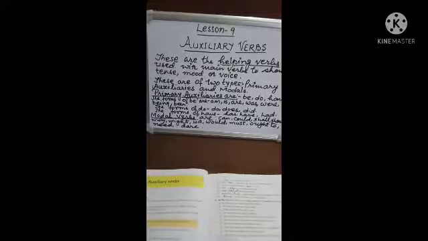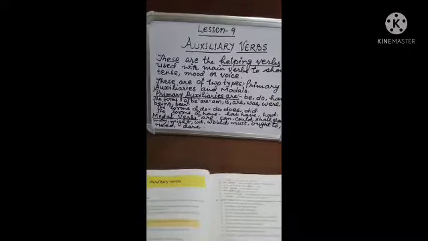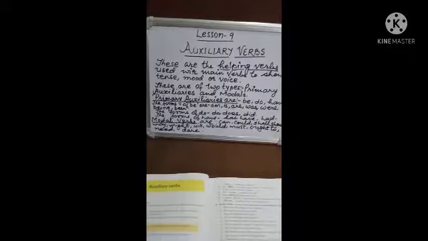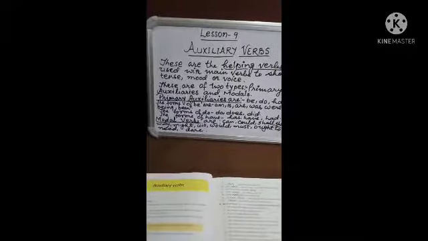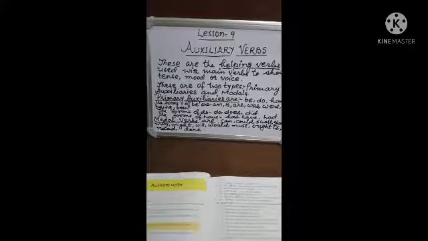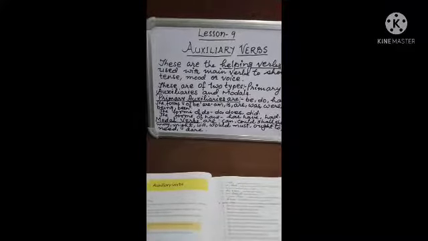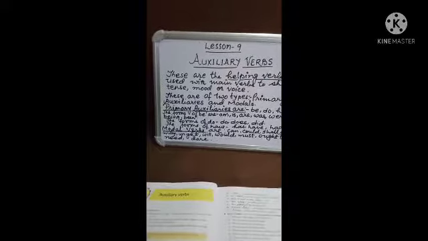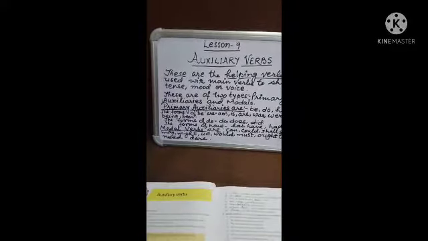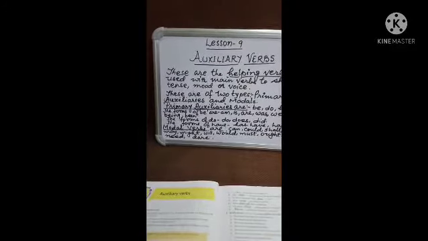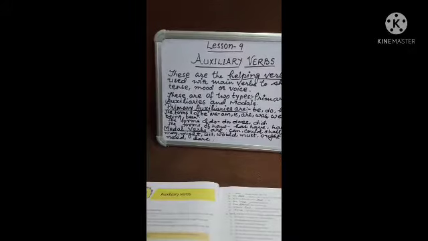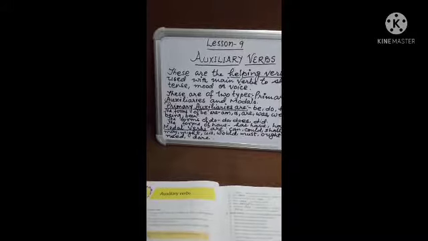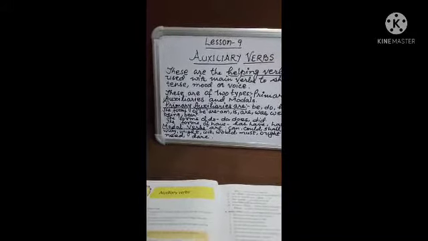Today we are going to know something more about these. All those things I have told you just now, the forms of primary auxiliaries and secondary auxiliaries, are given in your book also, that is the Grammar Right, your English book. So these primary auxiliaries and the secondary auxiliary modal verbs, the forms, you should learn by heart.